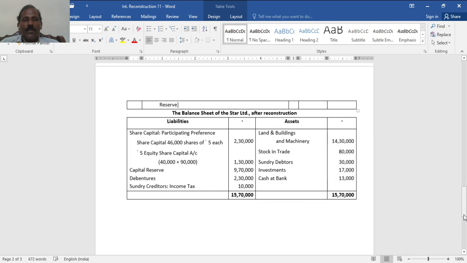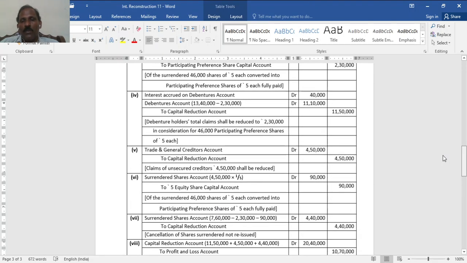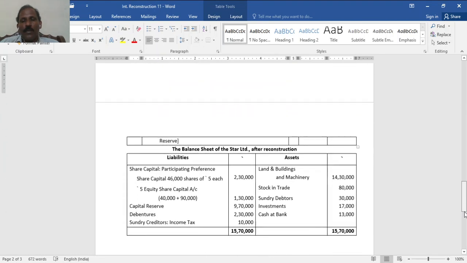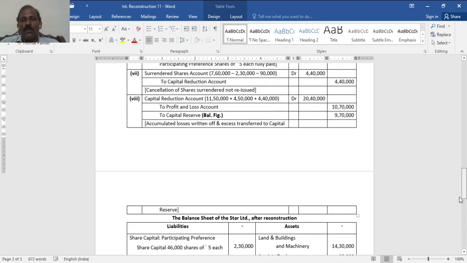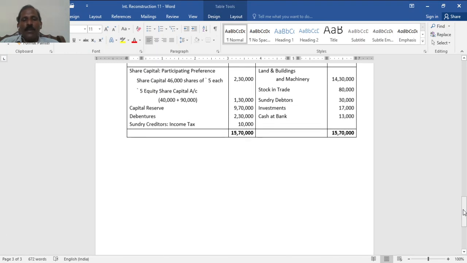Now the balance sheet. Share capital: participating preference shares, 46,000 shares of 5, is 2 lakh 30,000. 5 rupee equity shares: first reduced to 40,000, now reissued 90,000, so 1 lakh 30,000, issued to debenture holders and to creditors for sacrificing their claims.